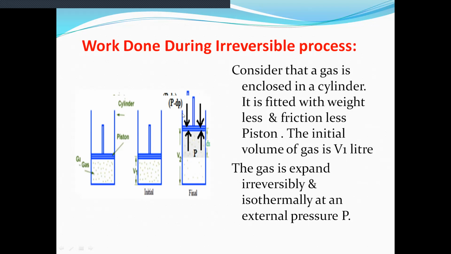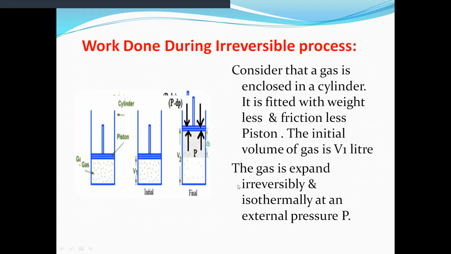By moving the piston upward, expansion of the gas takes place, and its volume becomes V2. In the third diagram, the piston is moved in the upward direction, so the volume changes from the initial volume V1 to the final volume V2.